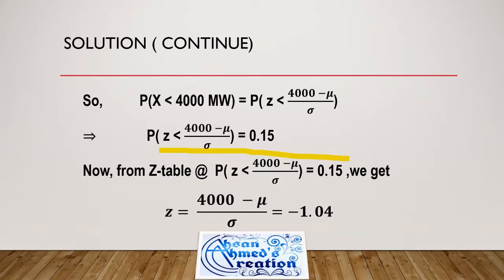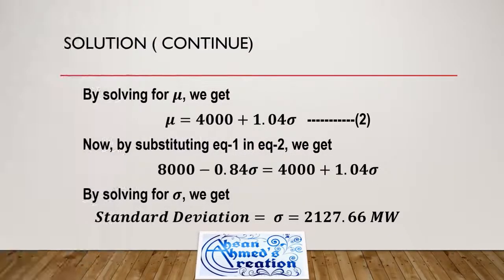Now from the z table again, we find out the value of z against the probability of 0.15, which I found to be minus 1.04. Now by solving for mu, we get mu equals 4,000 plus 1.04 sigma, which I named as equation 2.